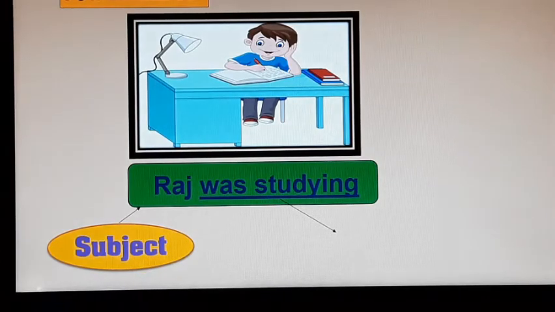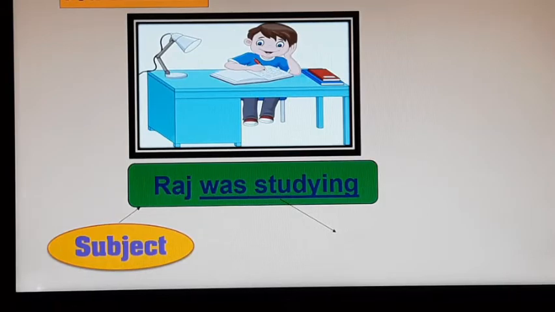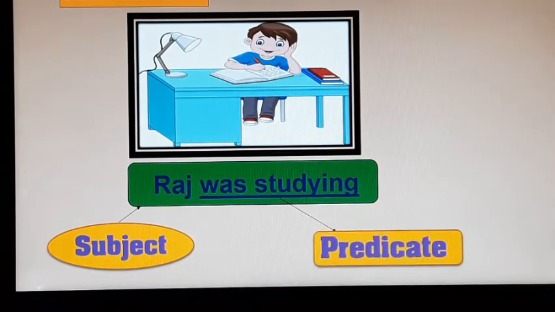A subject can be a place, the name of a person, an animal, whatever, and a thing. It can be a noun or pronoun. And here, was studying is the predicate.